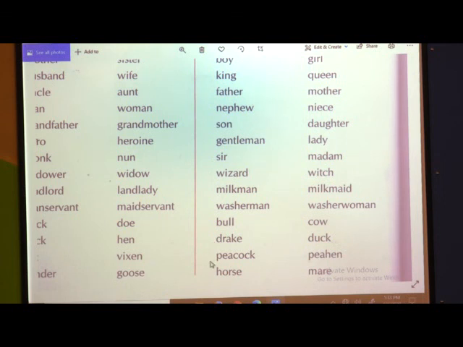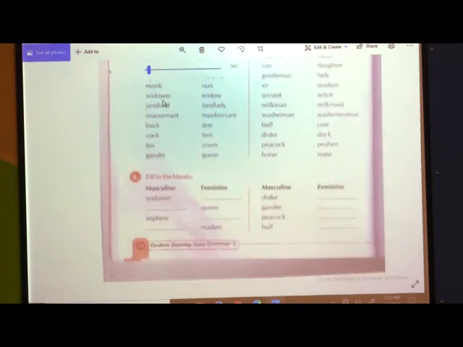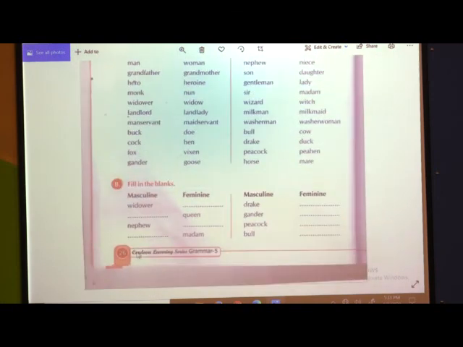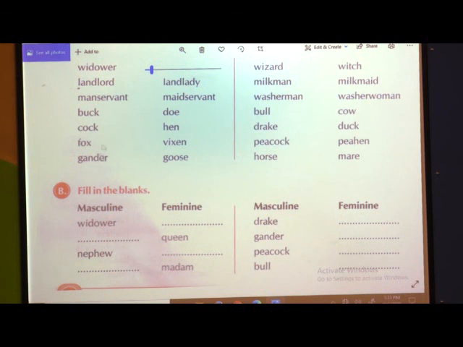Now, if you see the exercise they have given over here, exercise B, fill in the blanks. They have given here, that is widower. What will be the feminine for widower? If you find out here in the table, the table is there, you can find out from here also. So, what is the feminine for widower? Yes, it is widow.